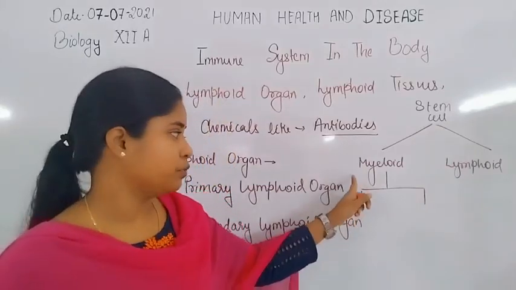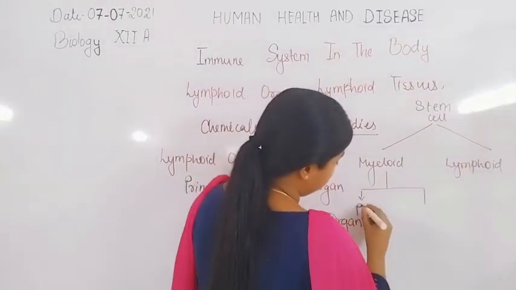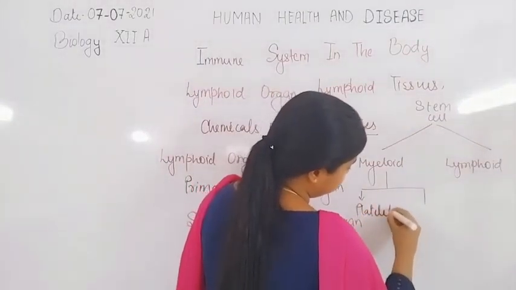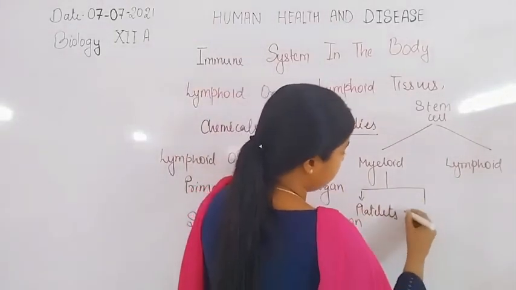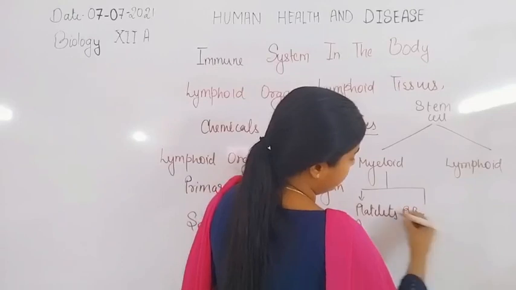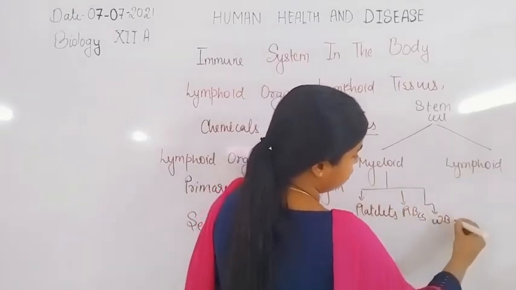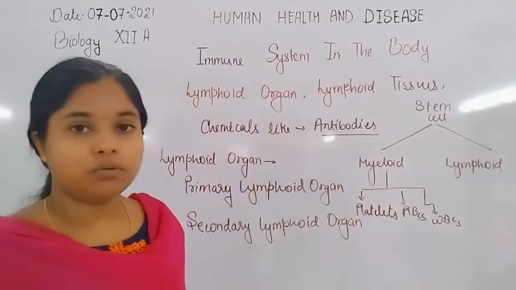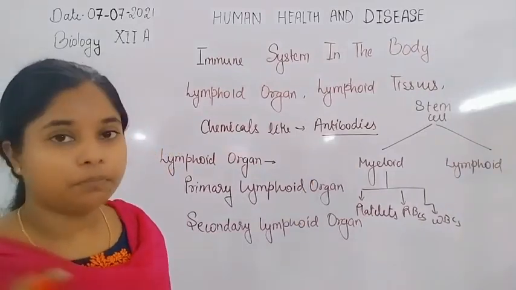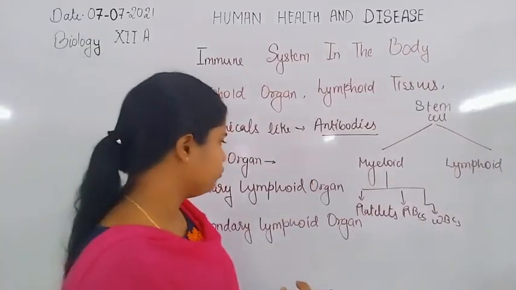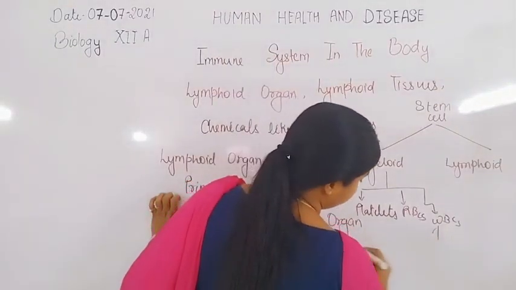precursor. Here is progenitor, but here is precursor. So here platelets are formed from myeloid cells. RBCs also get formed, as we already discussed in the previous class, and WBCs also get formed from the myeloid progenitor. Now the cells of WBCs.